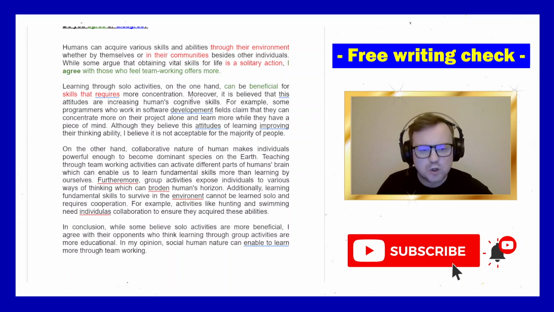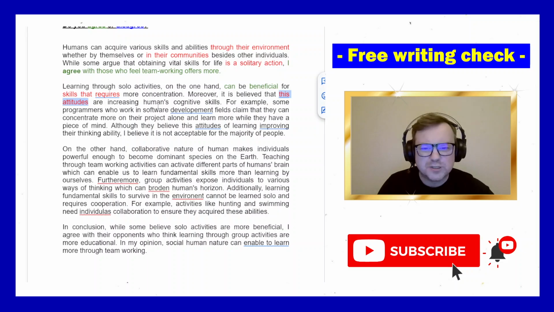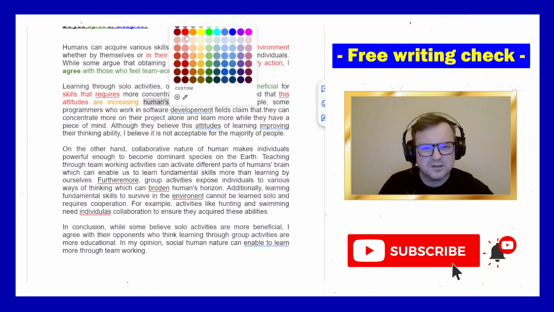Anyway, on the one hand, can be beneficial for skills that require more concentration. Cool, maybe give us some examples of those skills maybe. Moreover, it is believed that this attitudes, again, this is for singular nouns, but attitudes is a plural noun, so that's a mistake. These attitudes are increasing. I don't know why the continuous here. We're talking in general, we probably want just increase. Humans, well, singular or plural? Because this is singular, and I guess you mean humans' with an apostrophe, not humans singular. Okay.